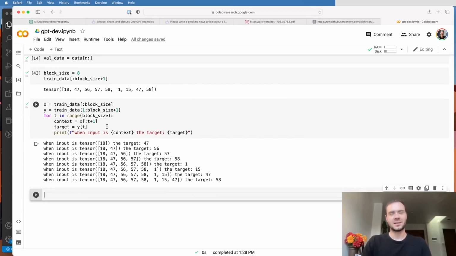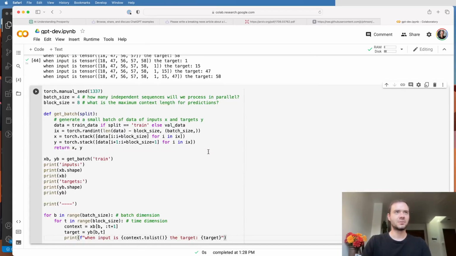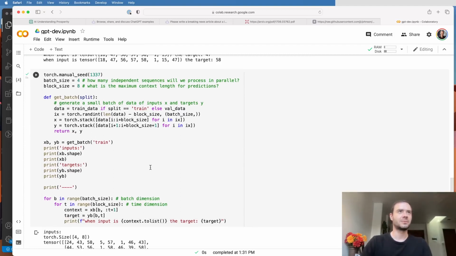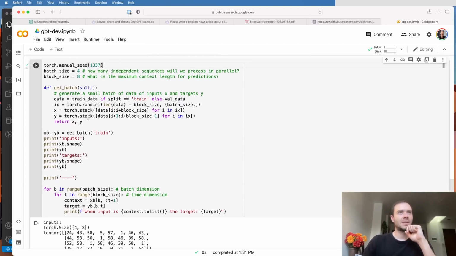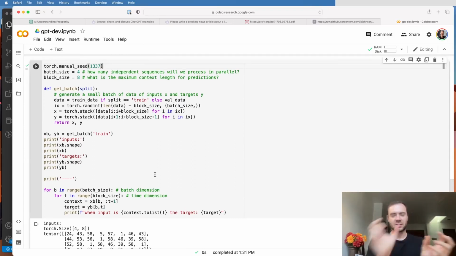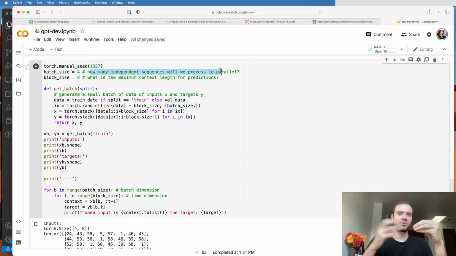So let me basically just generalize this and introduce a batch dimension. Here's a chunk of code. Let me just run it, and then I'm going to explain what it does. Because we're going to start sampling random locations in the dataset to pull chunks from, I am setting the seed in the random number generator, so that the numbers I see here are going to be the same numbers you see later if you try to reproduce this. Now the batch size here is how many independent sequences we are processing every forward-backward pass of the transformer. The block size, as I explained, is the maximum context length to make those predictions. So let's say batch size 4, block size 8, and then here's how we get a batch for any arbitrary split.